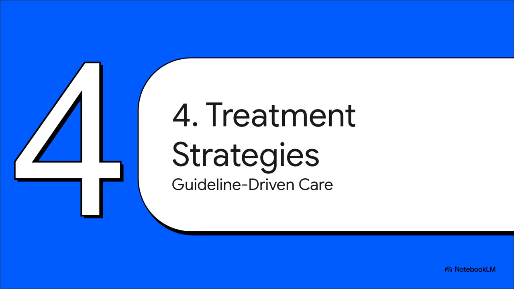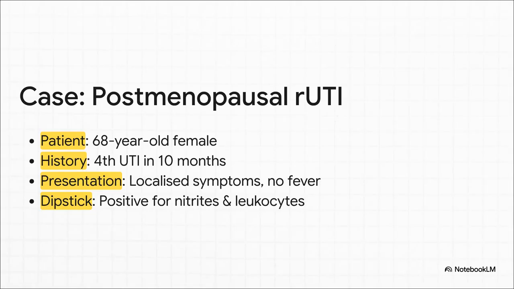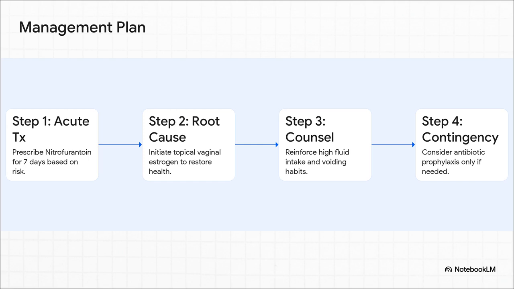Okay, Section 4, Treatment Strategies. Let's take all this theory and see how it actually plays out in the clinic, with a couple of case studies. So let's meet our first patient. She's a 68-year-old woman, and this is her 4th UTI in the last 10 months. She's got all the classic localized symptoms but no fever, and her urine dipstick is positive. This is pretty much the textbook definition of recurrent, uncomplicated cystitis in a postmenopausal woman.